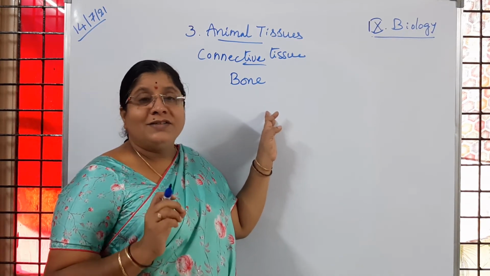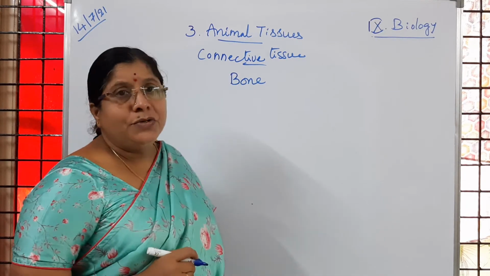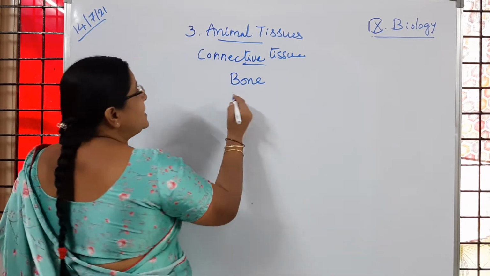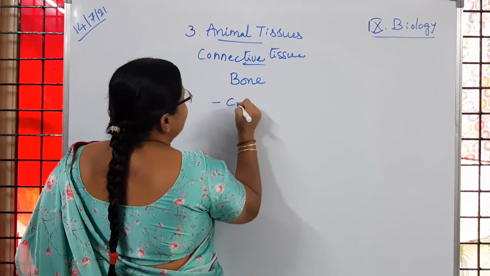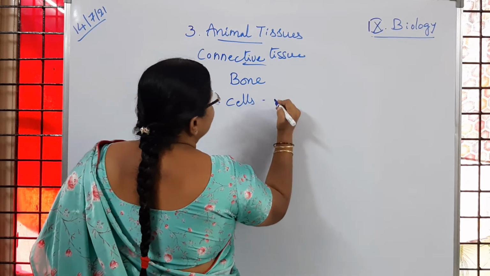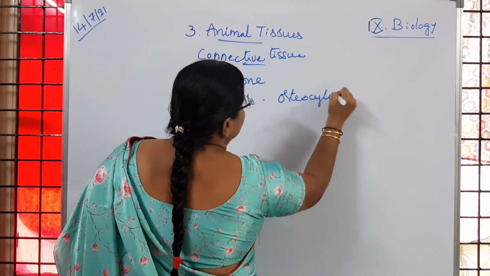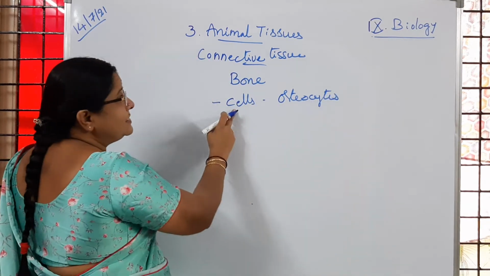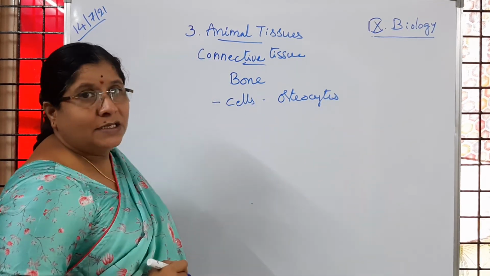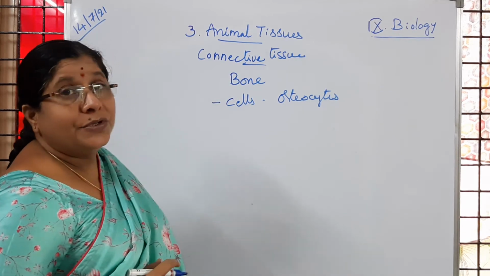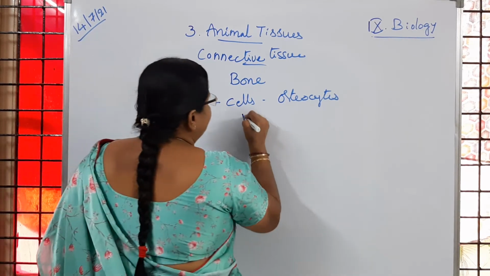So bone is also a type of connective tissue. So what is bone made up of? Bone is made up of cells which we call osteocytes. The cells of bone are called osteocytes. So where are these osteocytes produced? In the bone marrow.